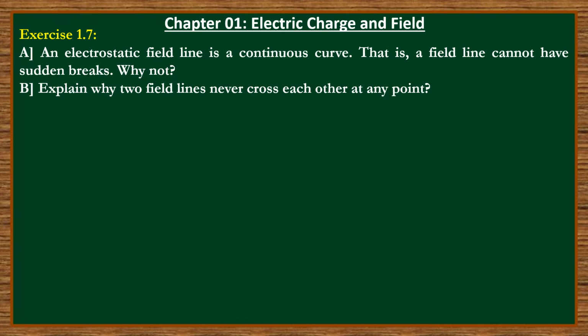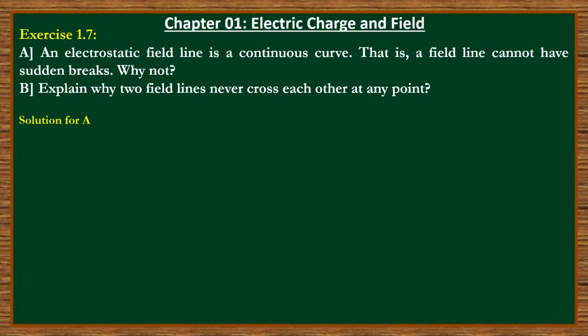And another is: explain why two field lines never cross each other at any point. Theoretical questions. We'll see the explanation. Look, what is the first question? Read carefully. An electrostatic field line is a continuous curve, that is, a field line cannot have a sudden break. Why not?